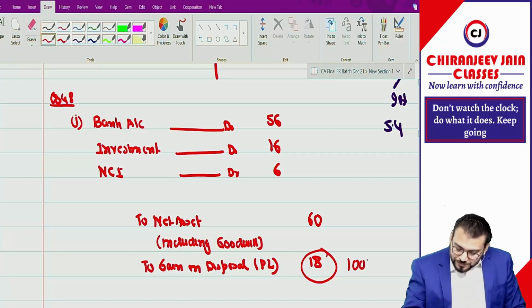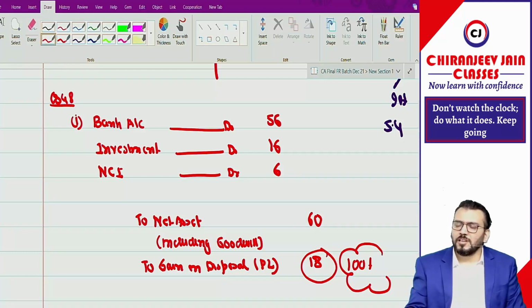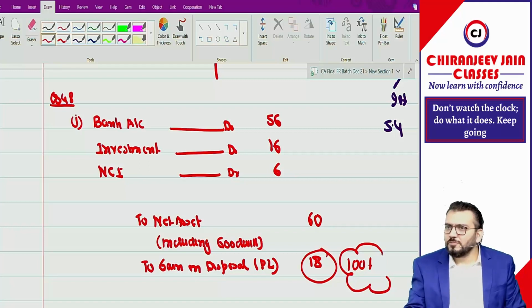100% correct. But I have not discussed this point. Whenever we are left alone, we work more efficiently, and whenever we are dependent on others, we do not work efficiently.